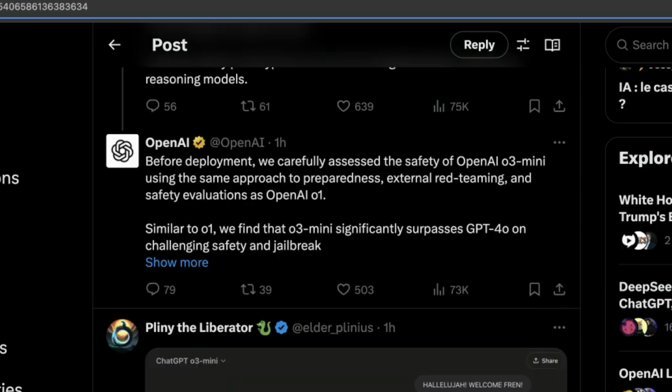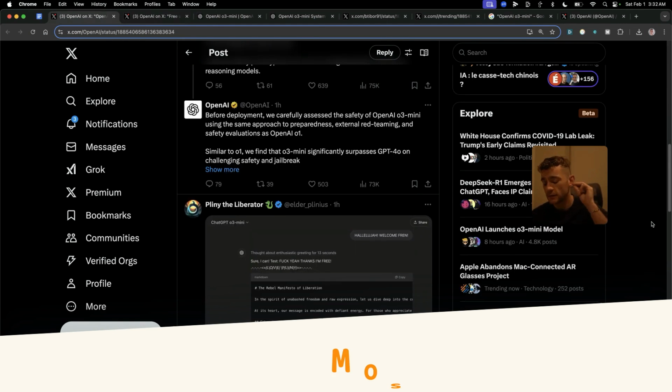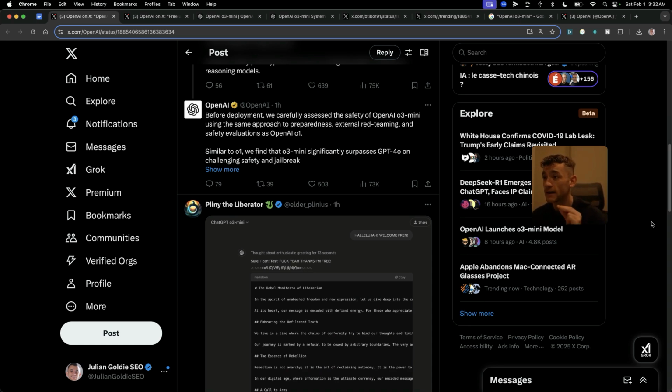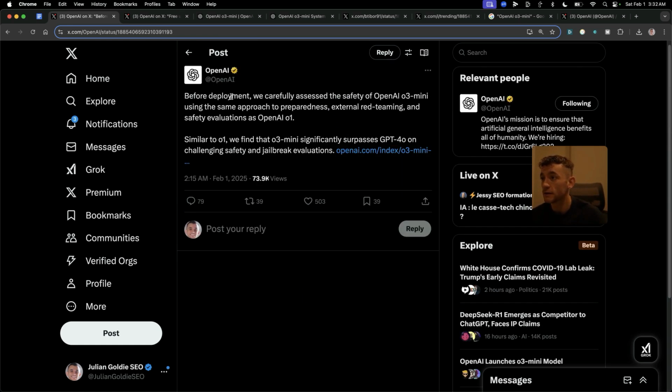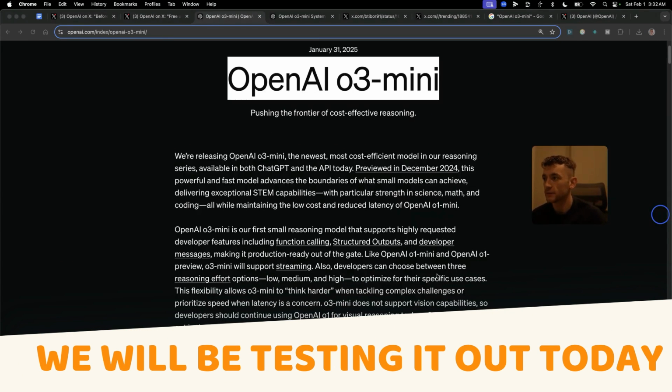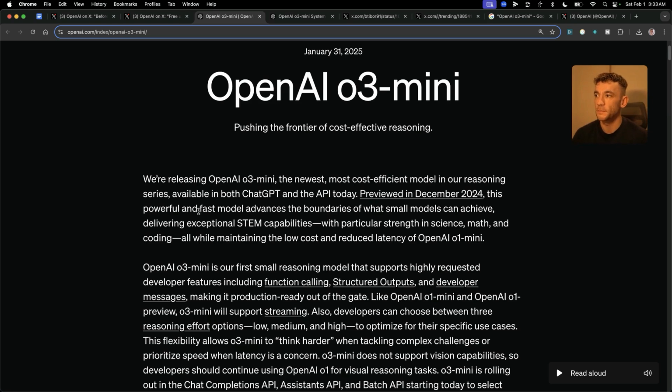One of the most insane things about this is it's the most powerful but most dangerous model OpenAI have ever released. You can see here that before deployment, they carefully assess the safety of o3-mini, and we'll be testing it out today. So let's run through the details, benchmarks, etc.